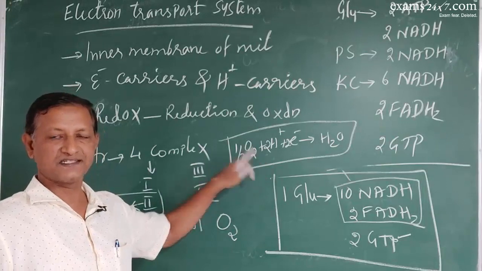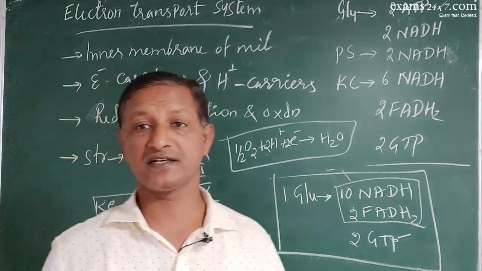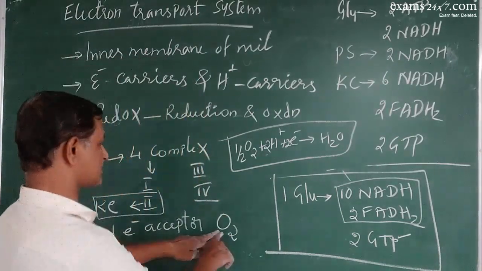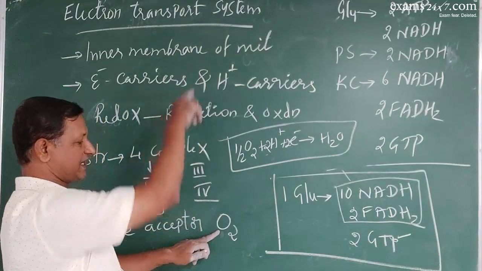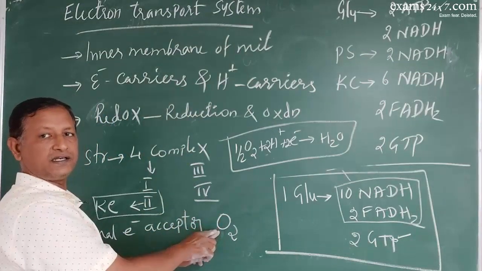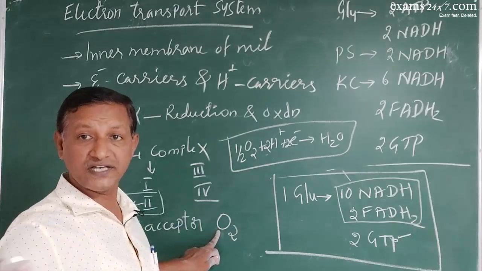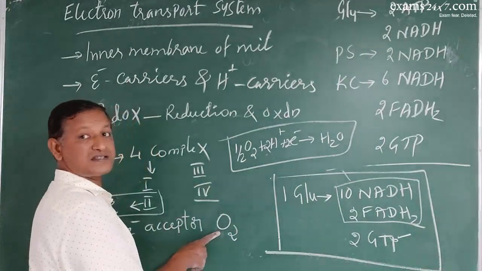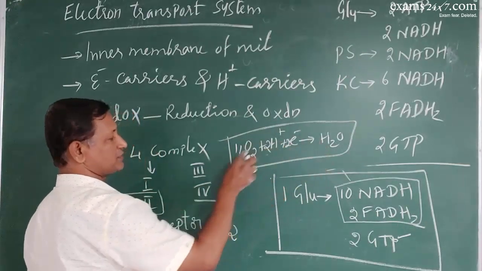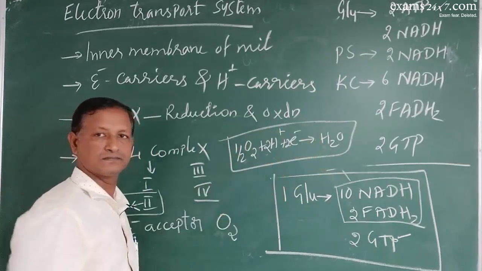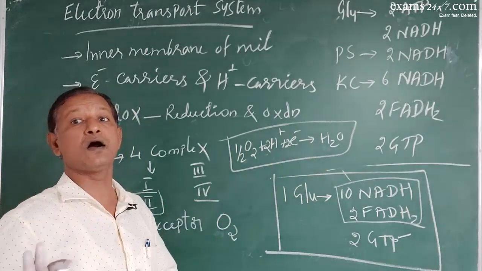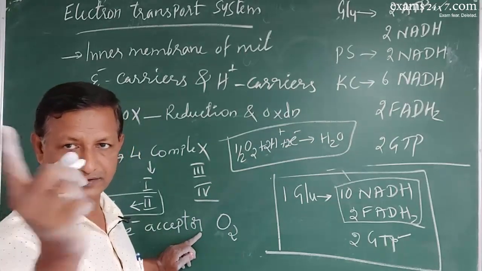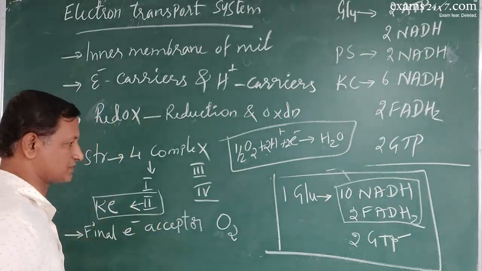The process of respiration is also called terminal oxidation, because at the last step of ETS, the glucose has been oxidized. The interpretation is like that. At the last step, a water molecule has been produced, oxygen has been reduced to water. So it is called terminal oxidation. So the final electron acceptor of ETS is oxygen. So that is how it goes.